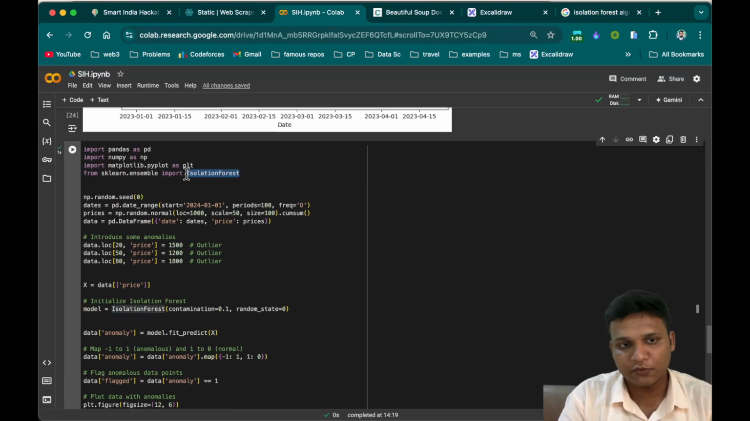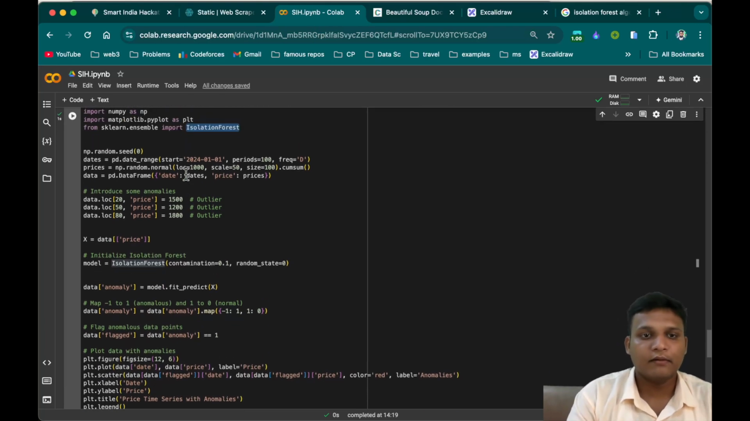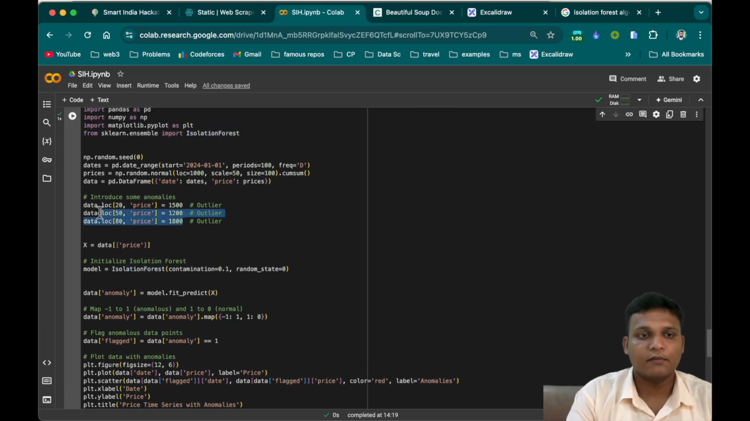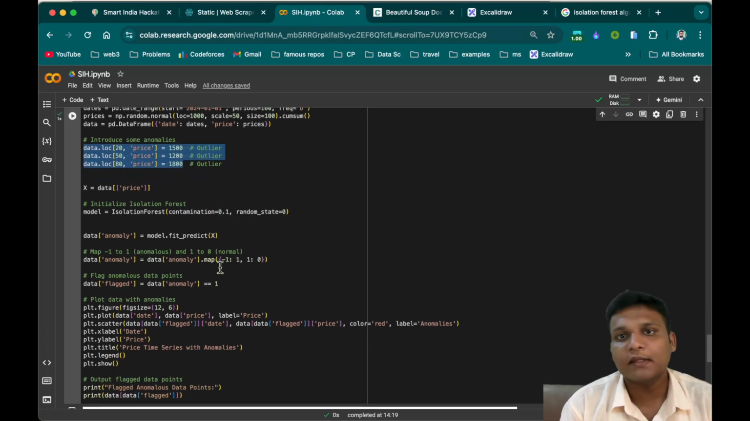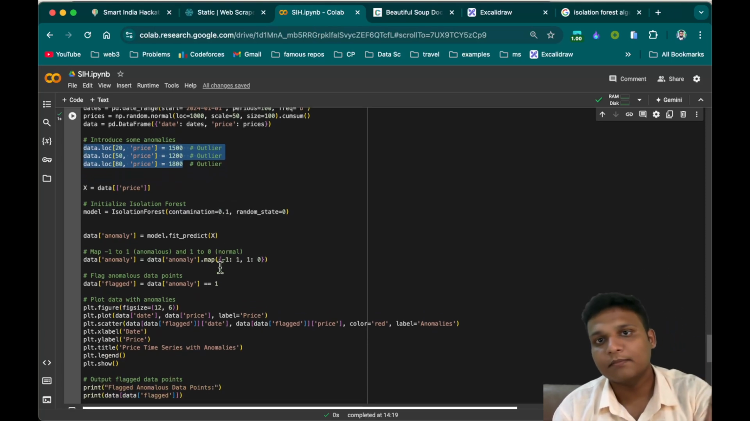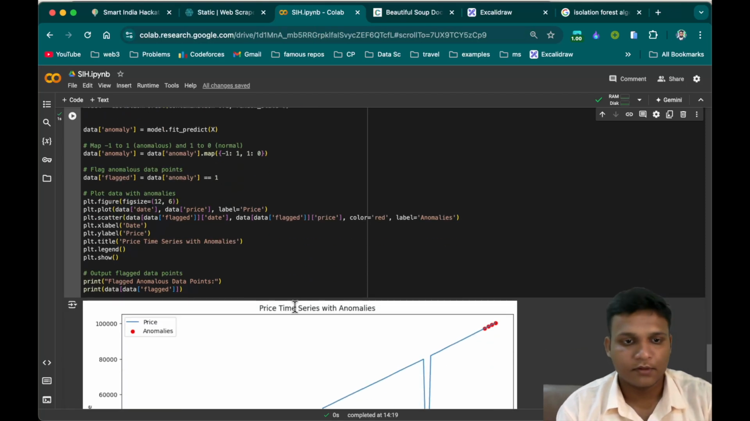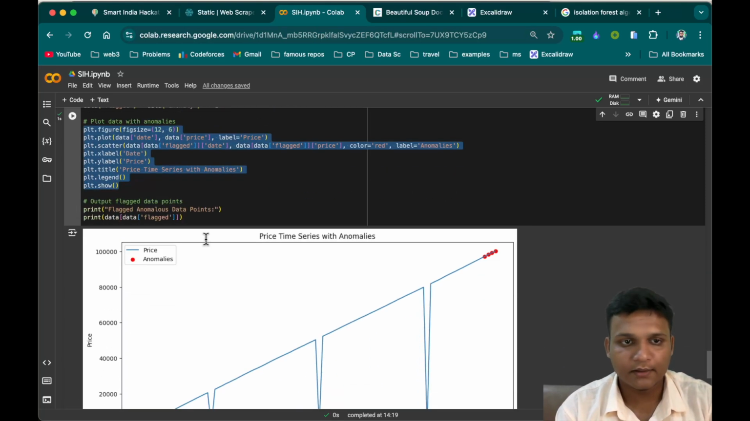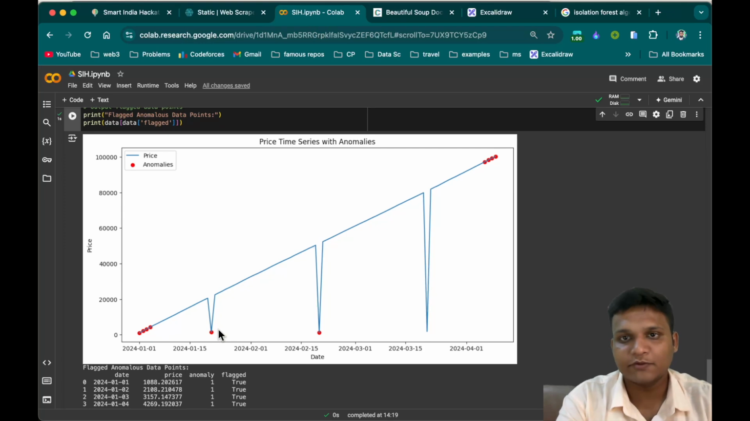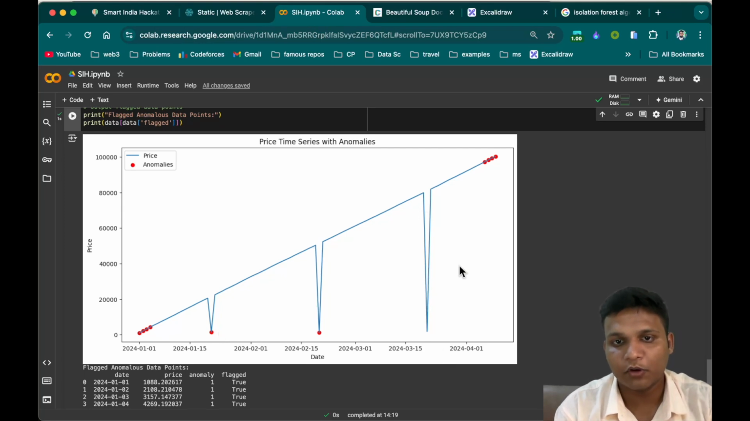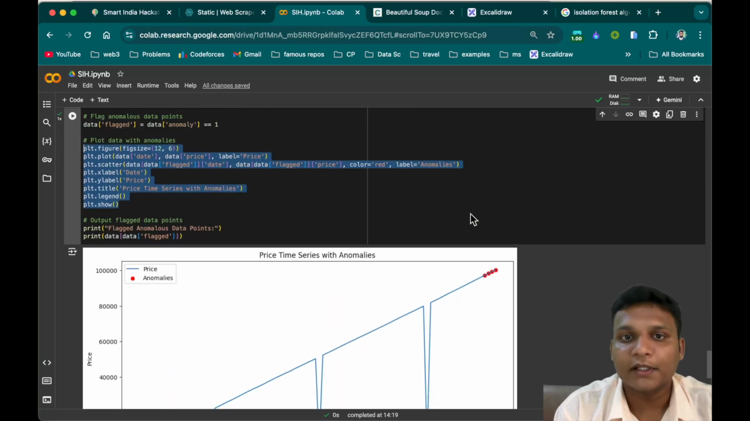Again, the isolation forest we are using is from scikit-learn. We are setting some outliers which are acting differently from the regular trend, and we are marking them in our flagged points. So we are plotting it. As you can see, there is a price drop here, a price that has been dropped. You can see the red marks. Those are our anomalies.